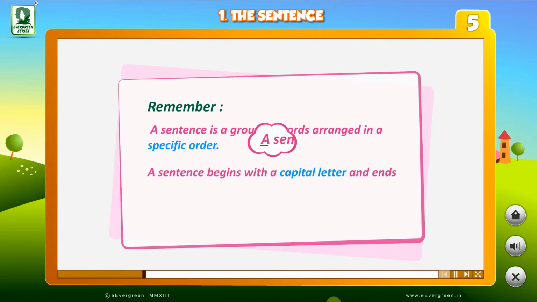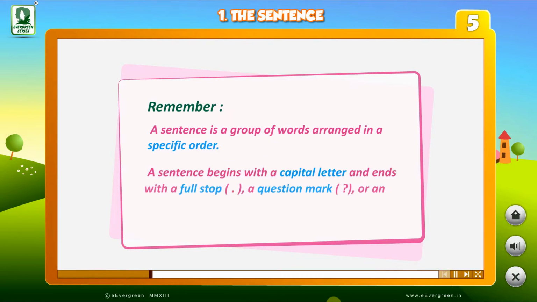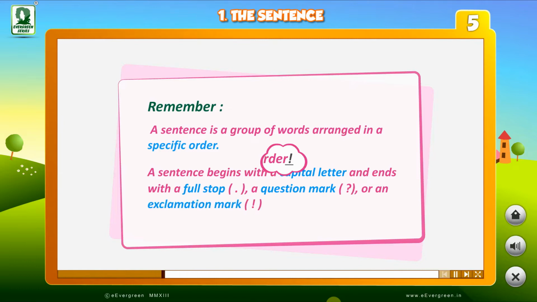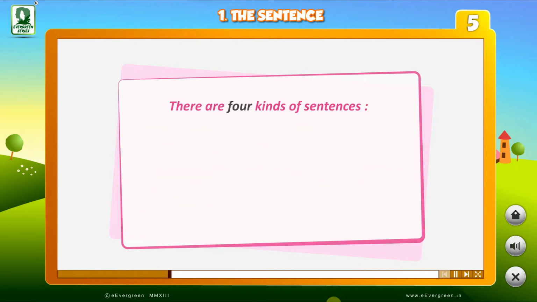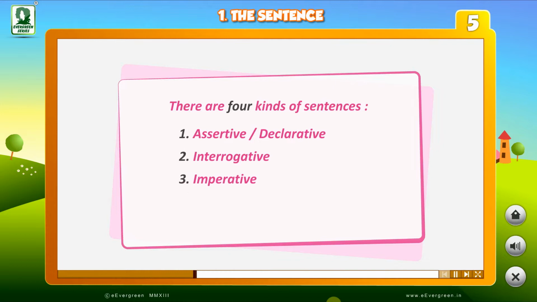A sentence begins with a capital letter and ends with a full stop, a question mark, or an exclamation mark. There are 4 kinds of sentences: assertive or declarative, interrogative, imperative, and exclamatory.